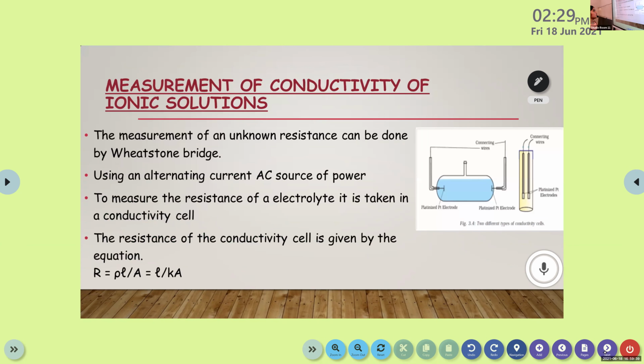That is the measurement of conductivity of ionic solutions. We are going to measure the conductivity of these ionic solutions. Ionic solutions means solutions that can exist as ions, cation and anion.